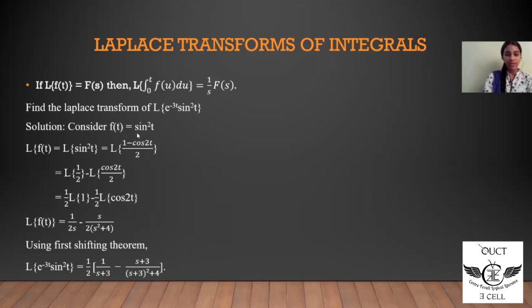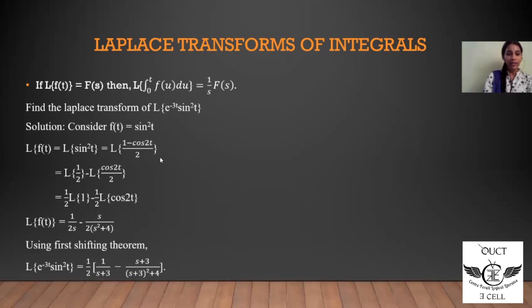Because when we find the Laplace transform of f of t, by using the properties of Laplace transform, we can easily find the Laplace of e to the power of minus 3t sine square t. So let's proceed in this way. Laplace of f of t, that is Laplace of sine square t, can be written as Laplace of 1 minus cos 2t by 2. This is for our convenience in order to evaluate the Laplace transform.